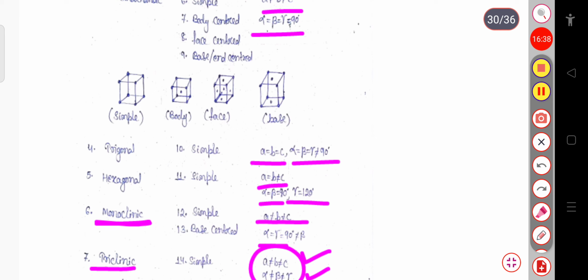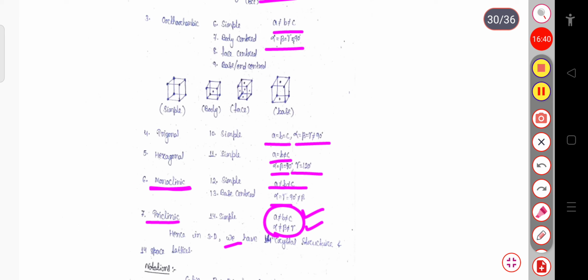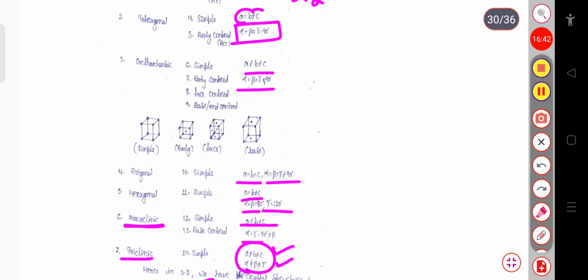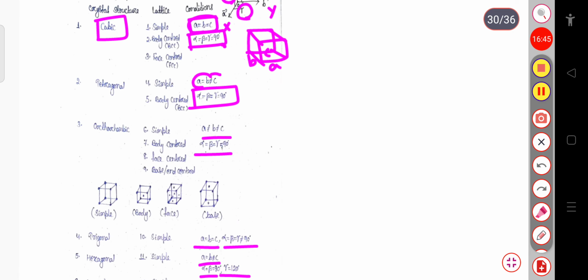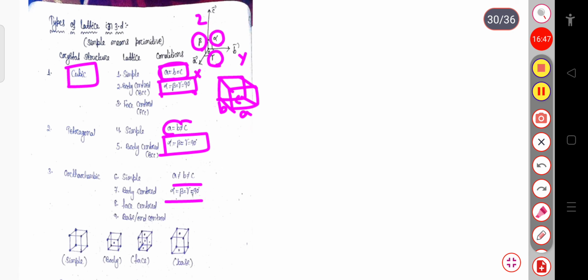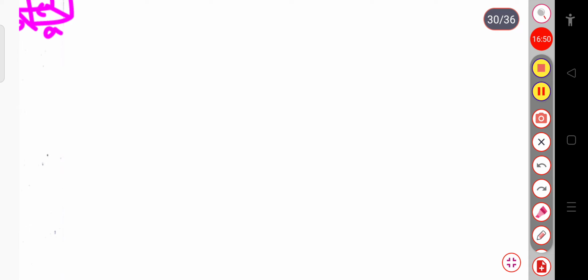So basically these are the different types of lattices found in the three-dimensional system. In the two-dimensional and three-dimensional cases, the crystalline structures have different categories and names, that is tetragonal, trigonal, monoclinic, triclinic, hexagonal, etc.